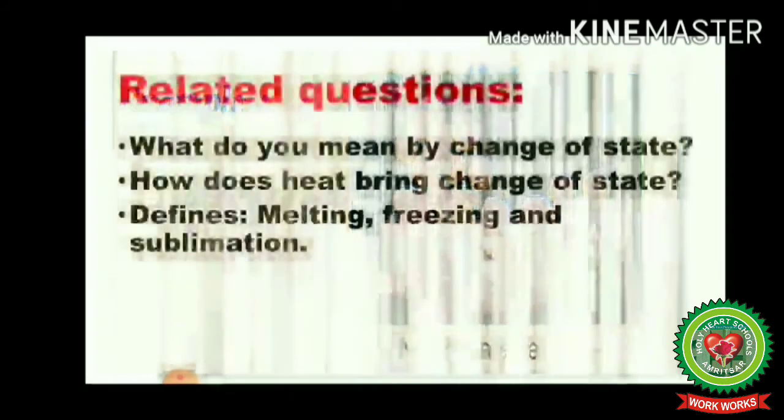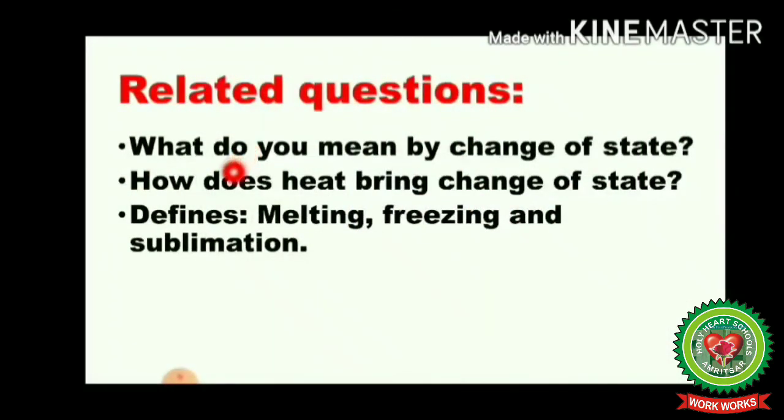Next we will discuss questions related to back exercise. First question is, what do you mean by change of state? Second question is, how does heat bring change of state? Last question is, define melting, freezing and sublimation.